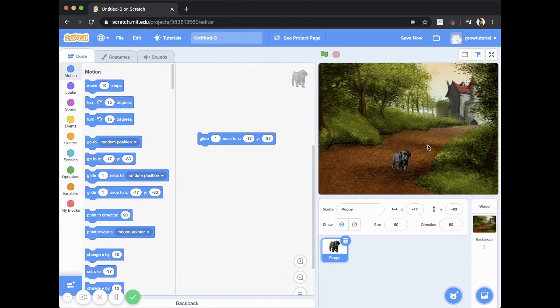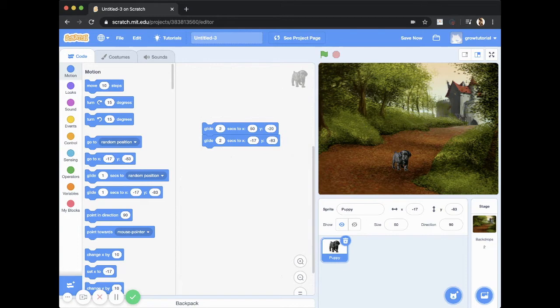Now I want him to move to this point first, if you guys remember. So let me just put him here, and then you will see the coordinates change. Now let's see that again. So he moved there first, then there. Now, I think he's going a little fast. So if I change this to 2, let's see what happens. Let's move him back to this point. He's a little bit slower, and then he moves and comes to the second point.